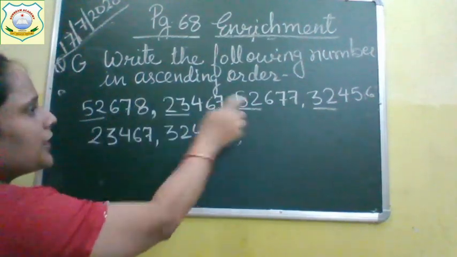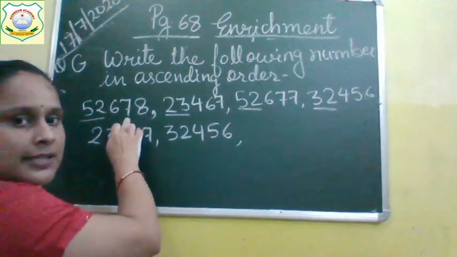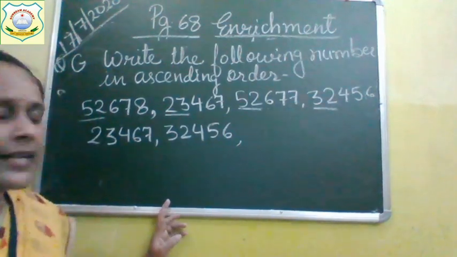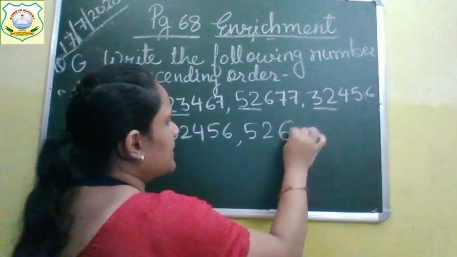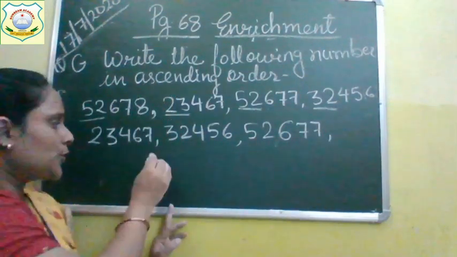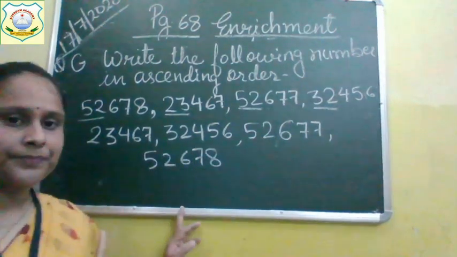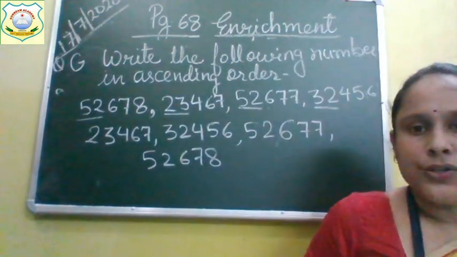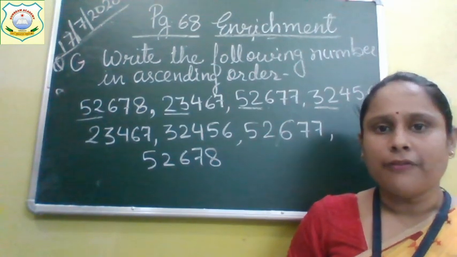32,456. Now 52 and 52 are the same, so we have to see the back numbers. 678, 677. 677. Correct? 52,677 and then the last number will be 52,678. Note down ascending order.